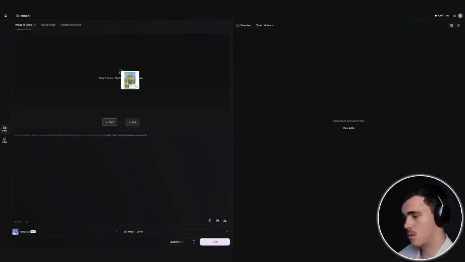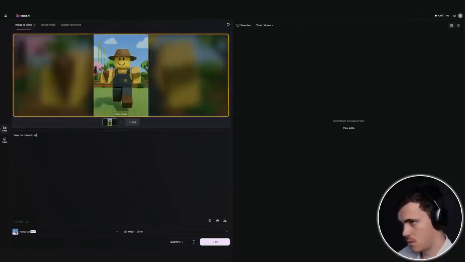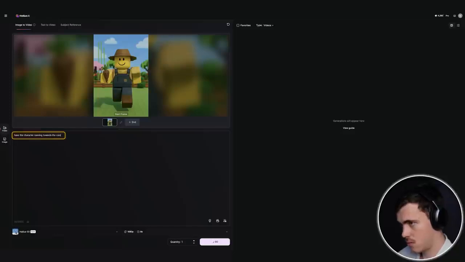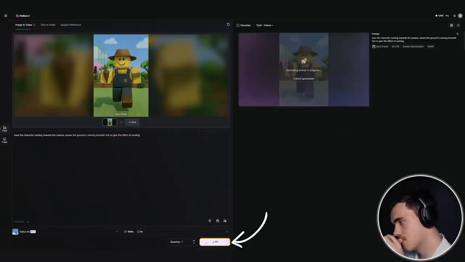With that out the way, it was on to creating the first animation. And to do this, I used an AI video generator. All I did was input the image that we generated from ChatGPT and instructed the generator to have the character running towards the camera and have the ground moving. After that was typed out, I generated the video using the generate button. And after waiting 1 minute, you can see from my reaction how impressed I was with the quality.